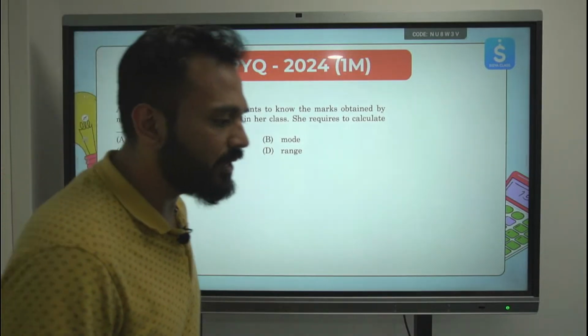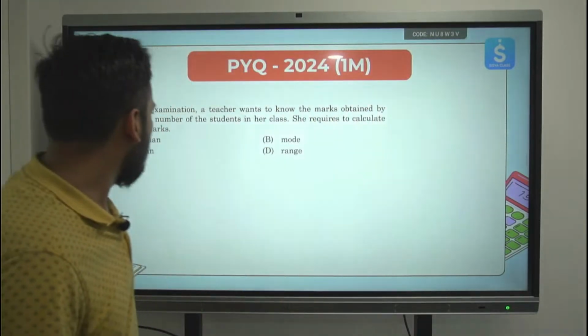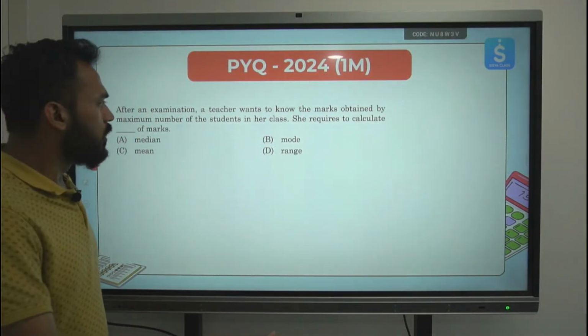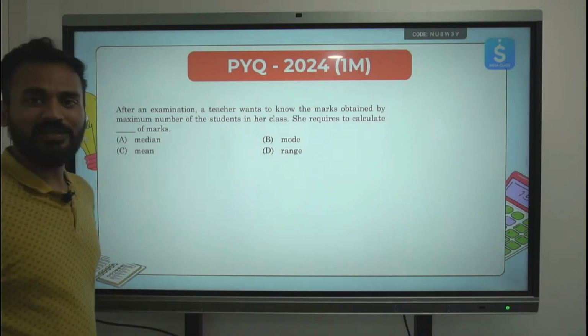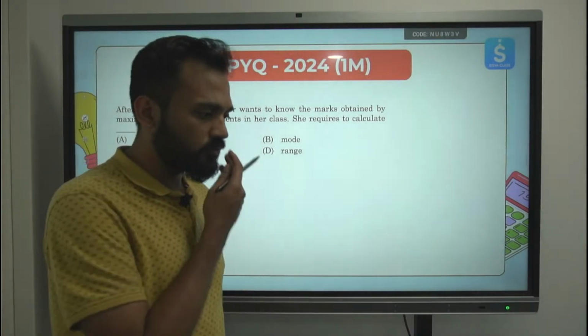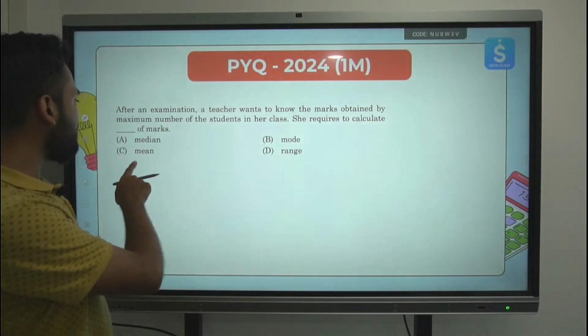Anyone wants to reply in the chat box? Any questions? No? Okay, so what is the answer for this? What do you think is the answer for this? Please reply in the chat box. A median, B mode, C mean, D range.